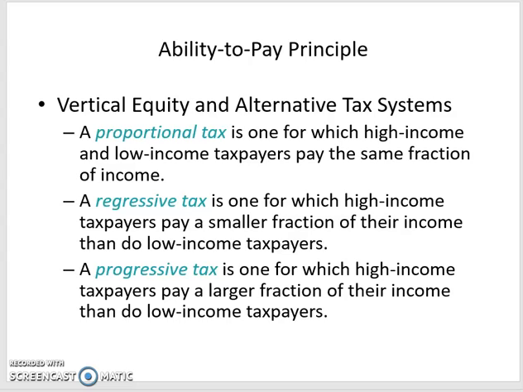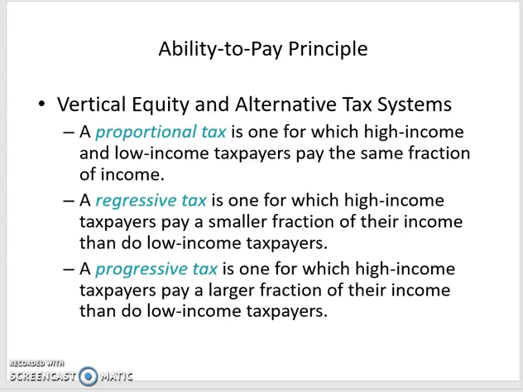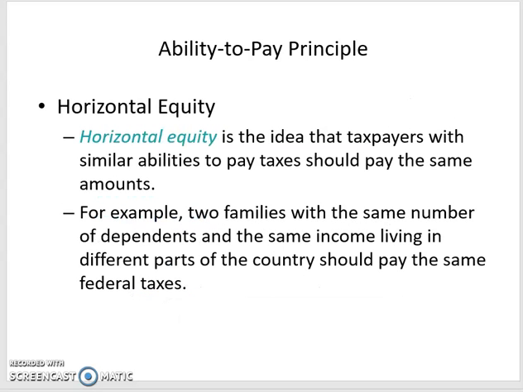And then a progressive tax is a higher percentage on wealthier incomes. An example of that would be the income tax. The income tax is a graduated income tax. As your income rises, you pay a greater percentage of your income in taxes. It's a progressive tax. Okay, so that's vertical equity, right,